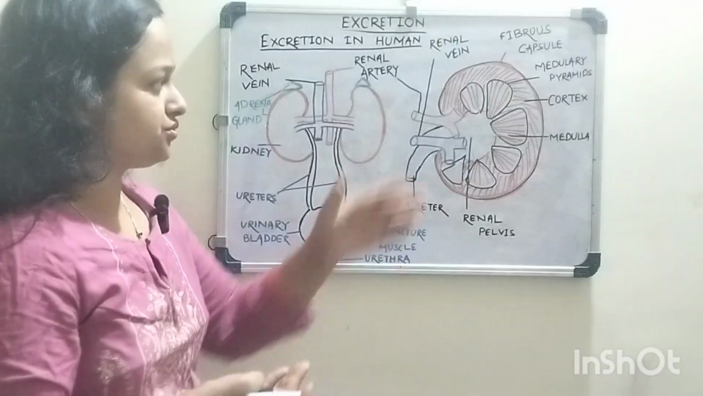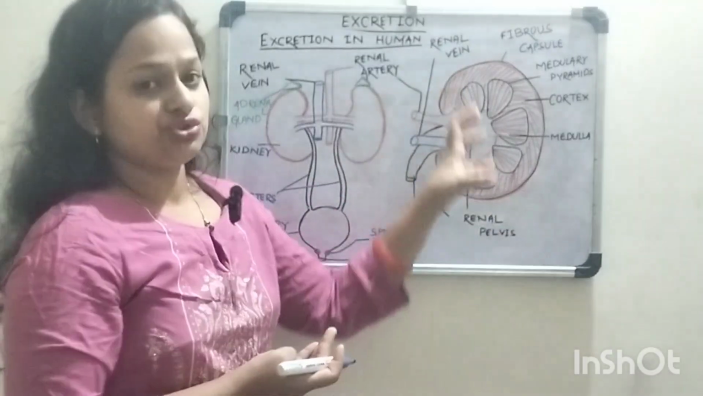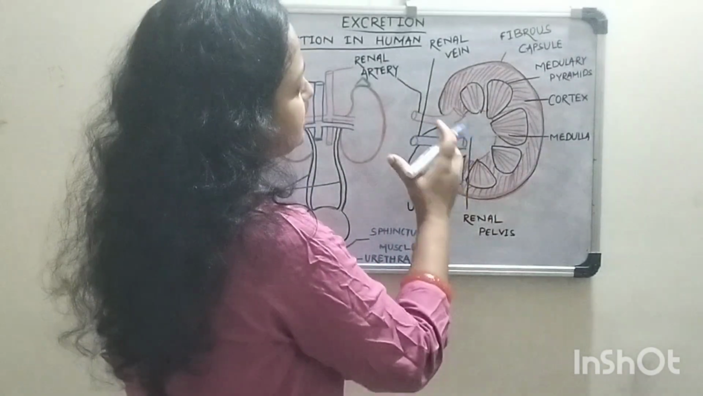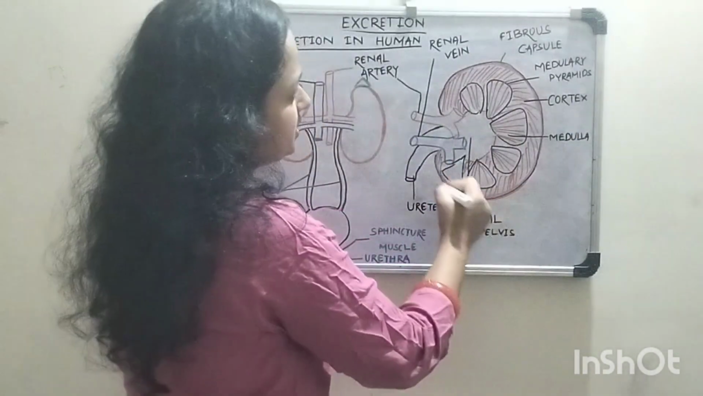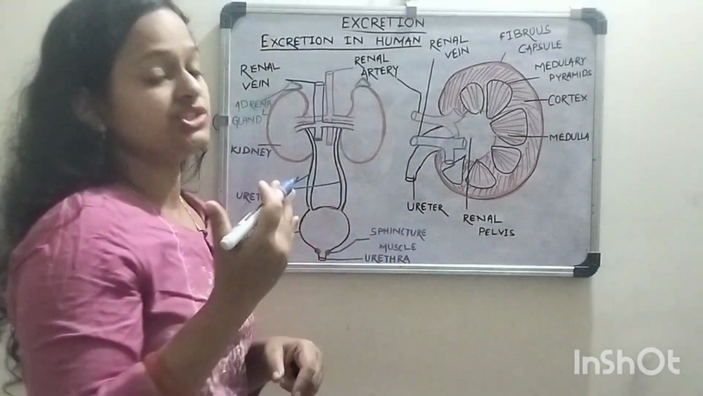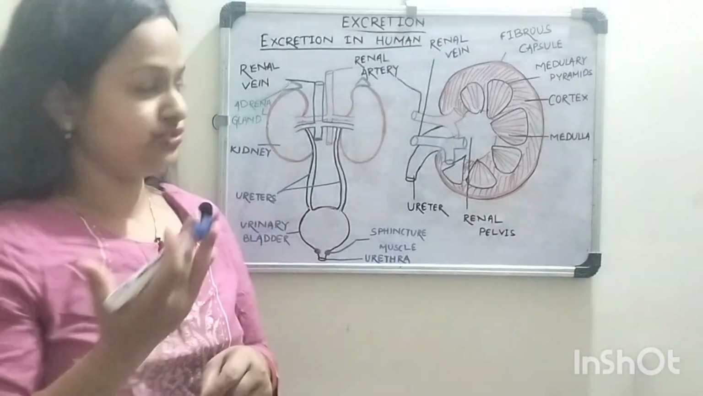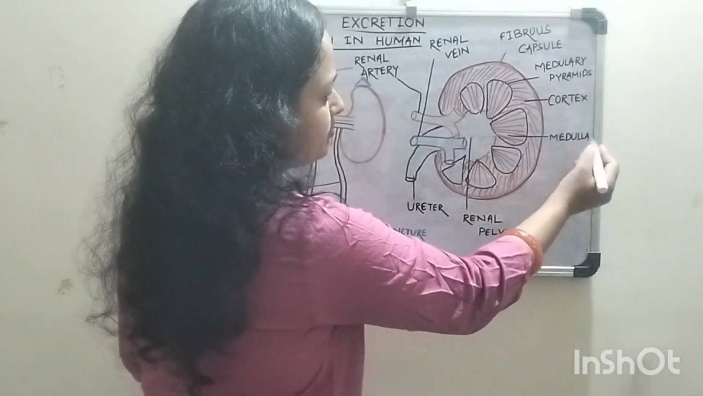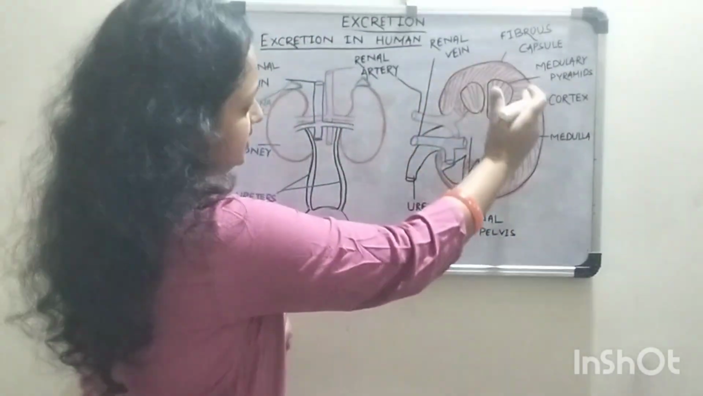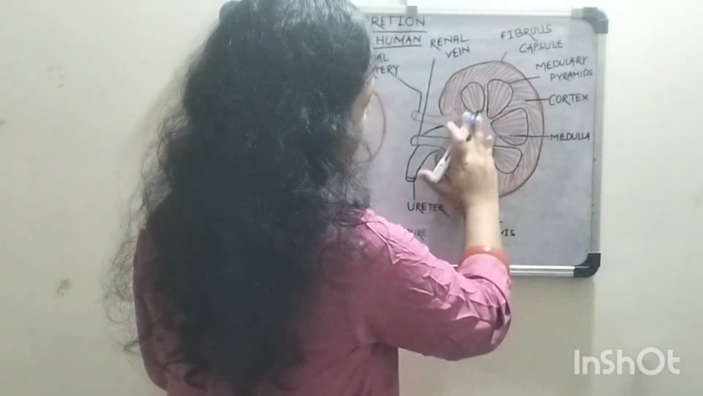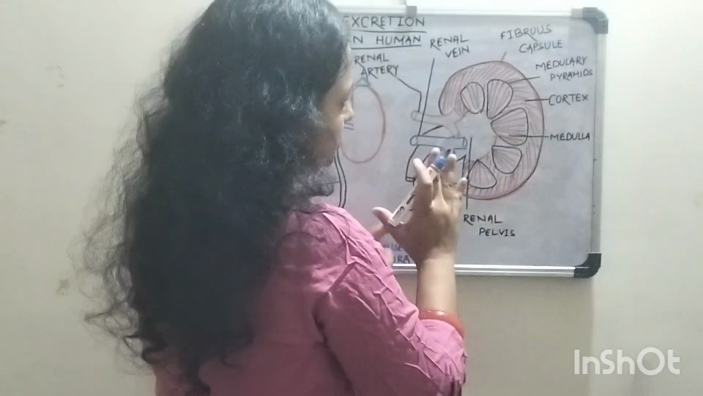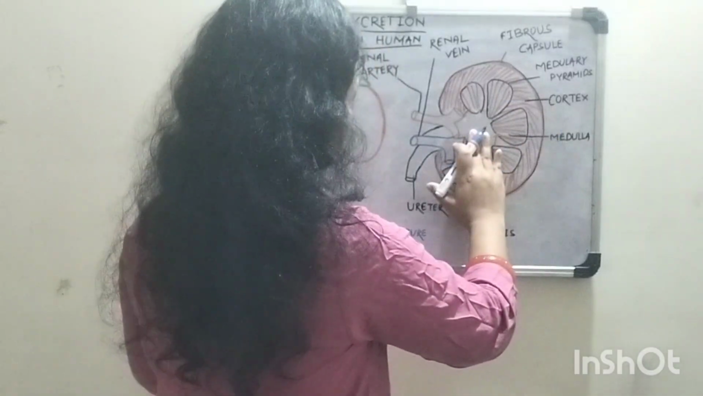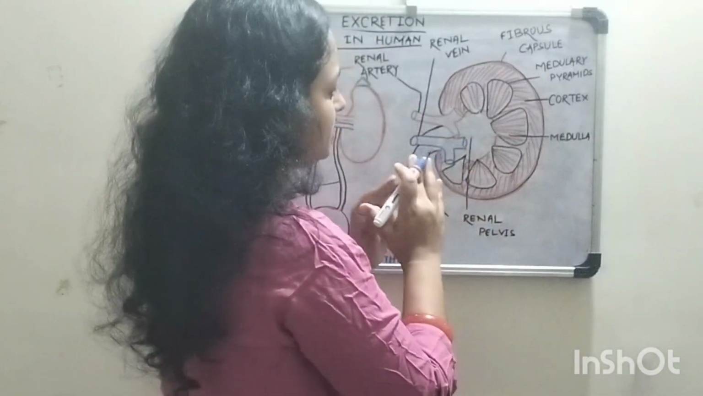So, if we see the internal structure of a kidney, then we have to take the longitudinal section of a kidney. So, this is the internal structure of the kidney. We can see there is a covering present, that is the fibrous capsule, because it is formed of fibrous tissues. And the kidney has two parts, that is cortex and medulla. The outermost part is the cortex and the inner part is the medulla. The cortex is reddish brown in color and the medulla is light pale in color.